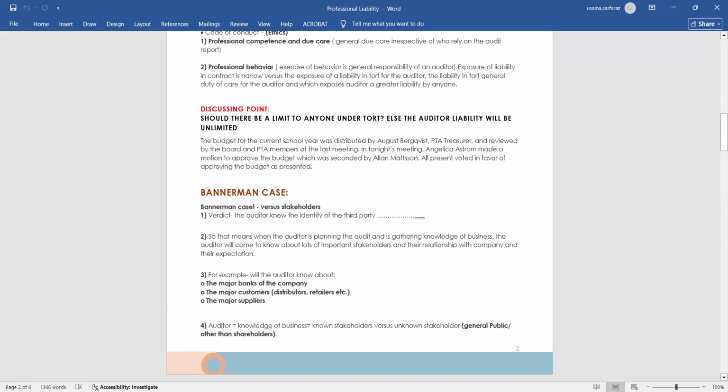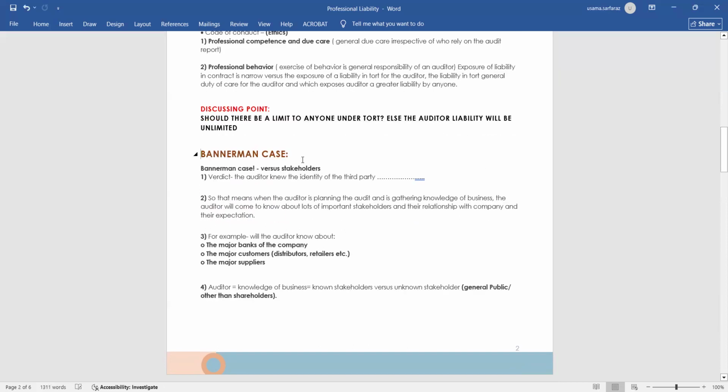The budget for the current school year, oh sorry, this is a wrong point. Let me correct it. Okay,